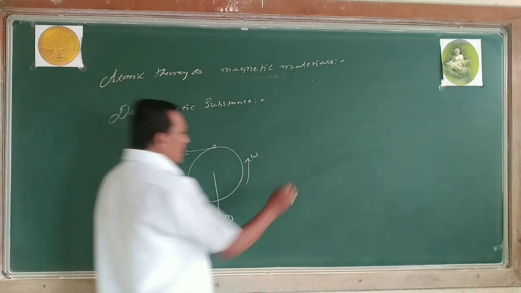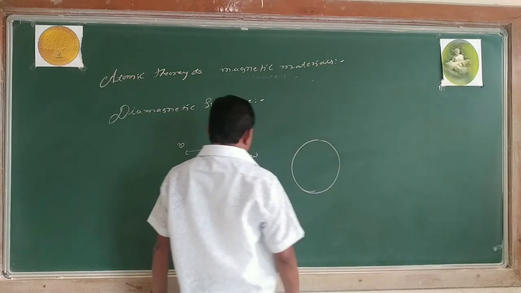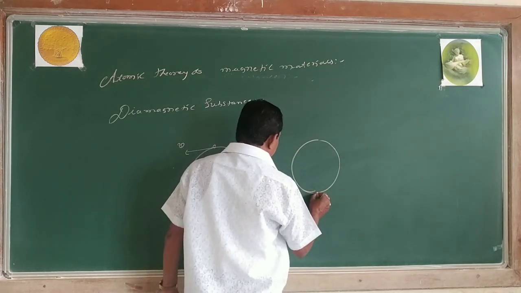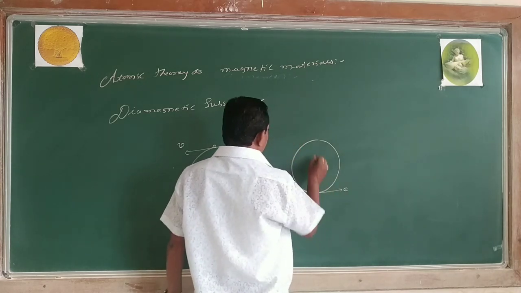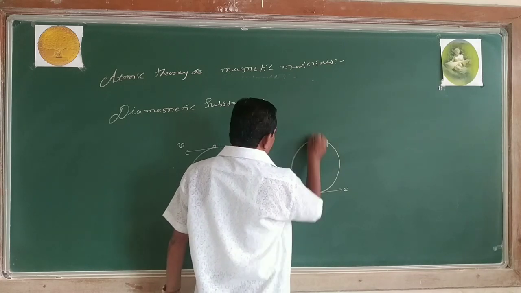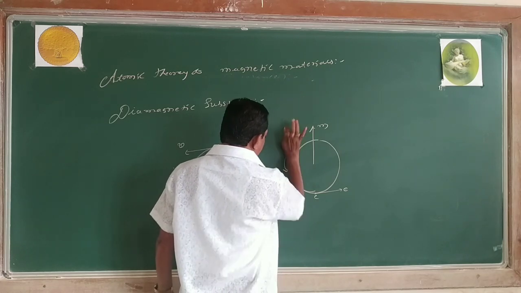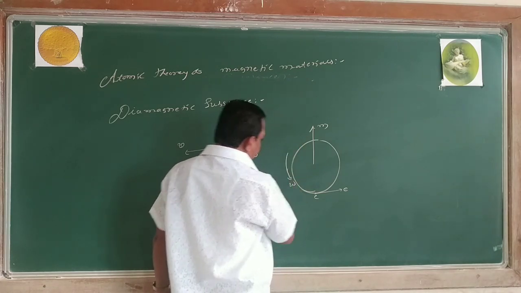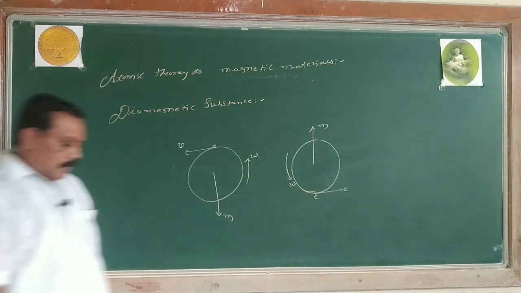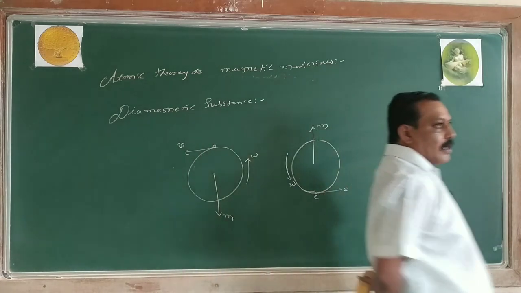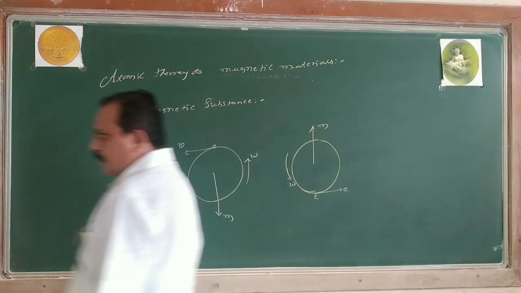Then, if the electron is moving like this, magnetic dipole moment. Right? So, when the electron is revolving around the nucleus, it acts as a current loop. Hence, there is a magnetic dipole moment.